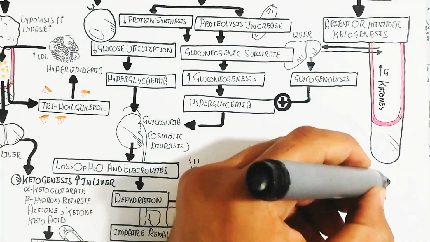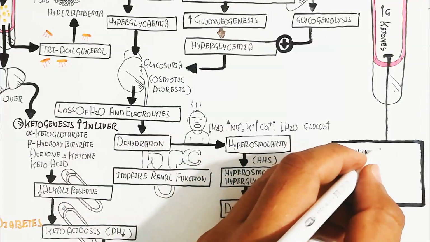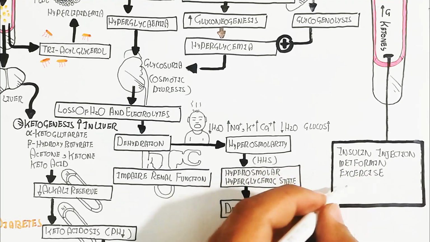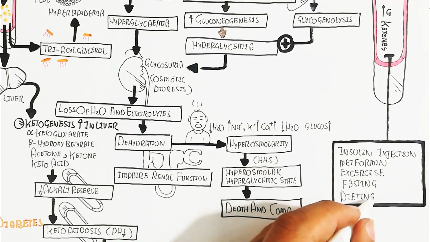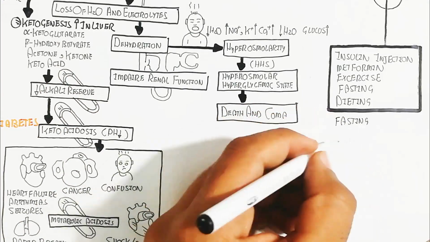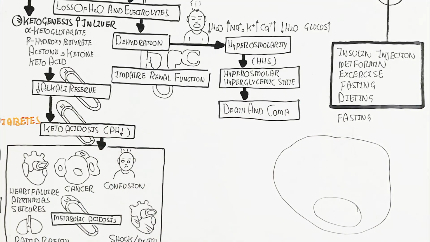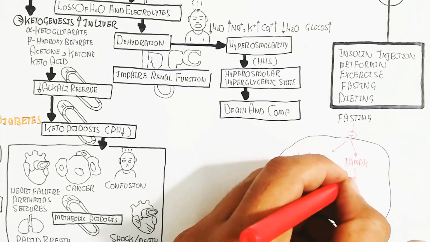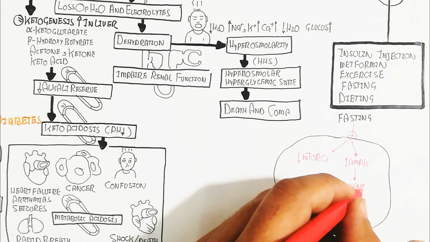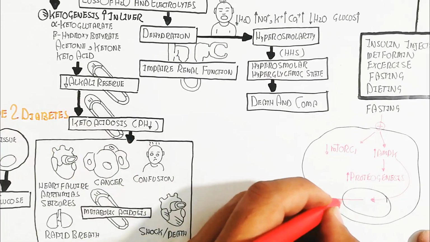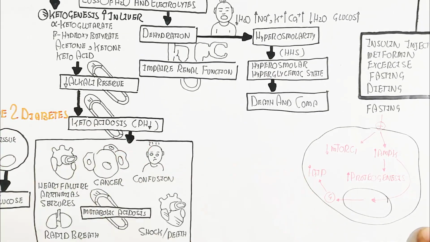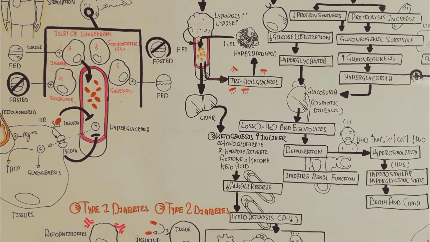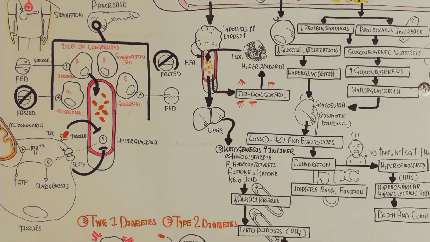Basically, it can be managed through insulin injection, metformin, exercise, fasting, and dieting. Other drugs besides metformin can also control it, but I am exemplifying with metformin. Fasting will trigger mTORC inhibition while activated mitogen protein kinase will lead to proteogenesis and ATP will increase. In this way, the normal mechanism can occur.